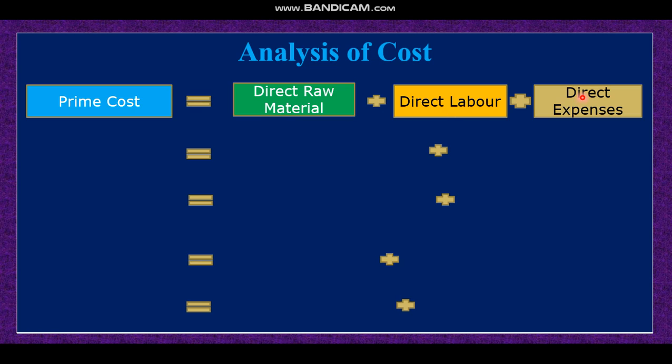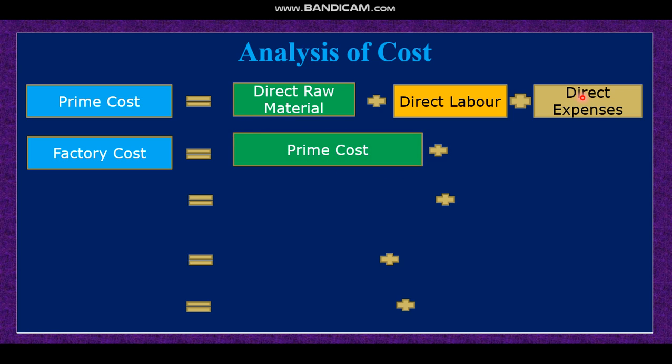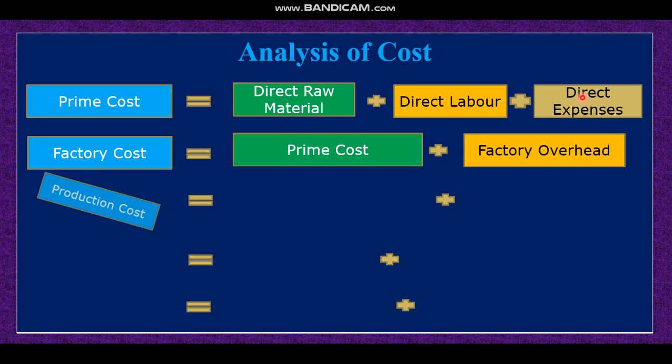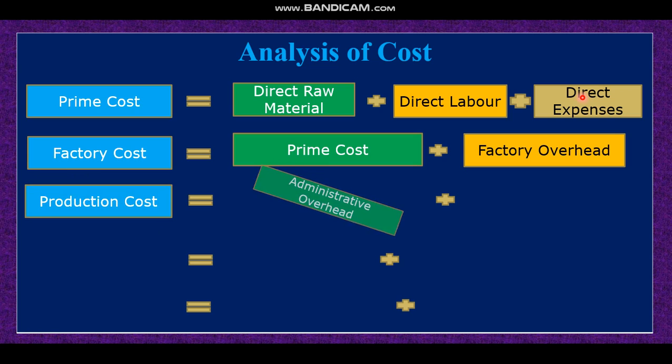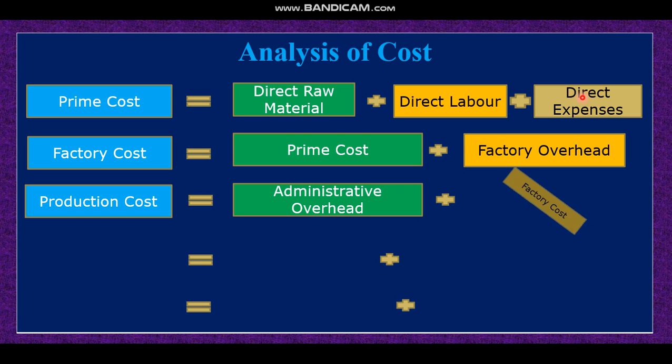Important question for MCQ, dear student. Now factory cost. Factory cost means prime cost plus factory overhead. Then production cost: administrative overhead plus factory cost, it is production cost.